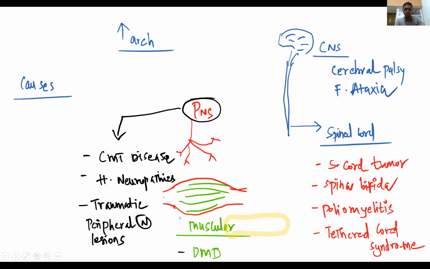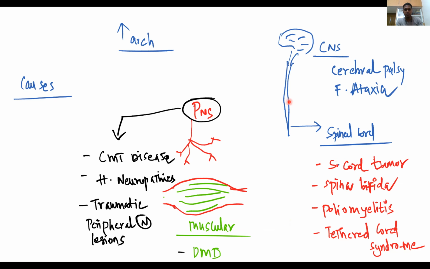Okay. So going to the causes, they will ask what is pes cavus and what are all the causes. For an increased arch, the causes are central nervous system causes, spinal cord causes, peripheral nervous system causes, and muscular causes. From the central nervous system, you will have cerebral palsy and Friedreich's ataxia.